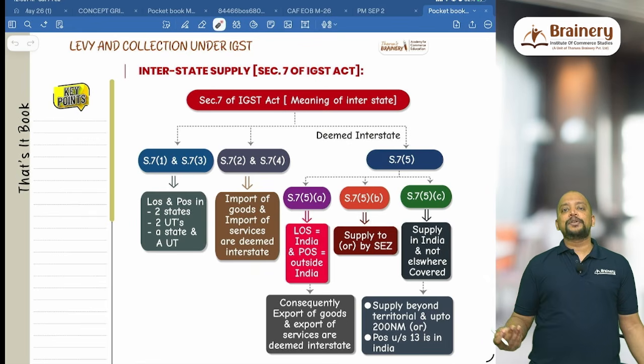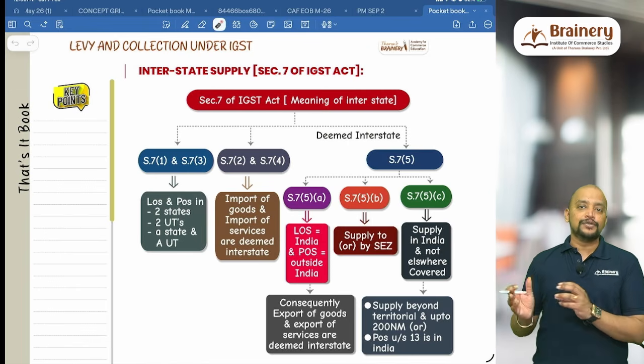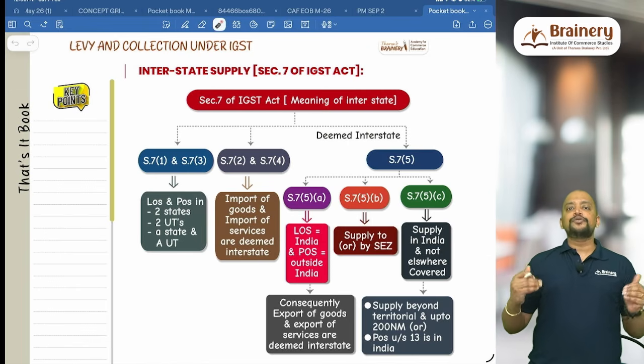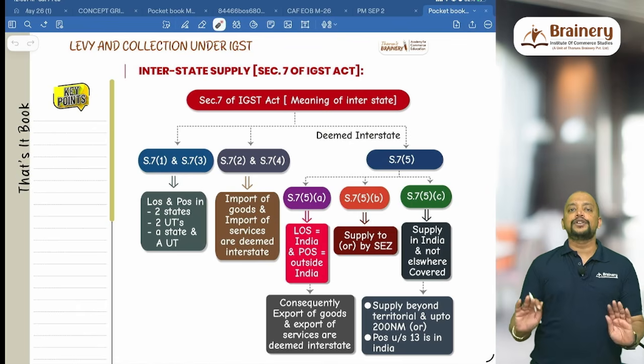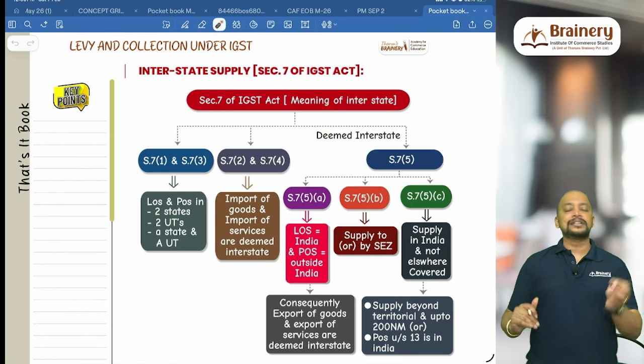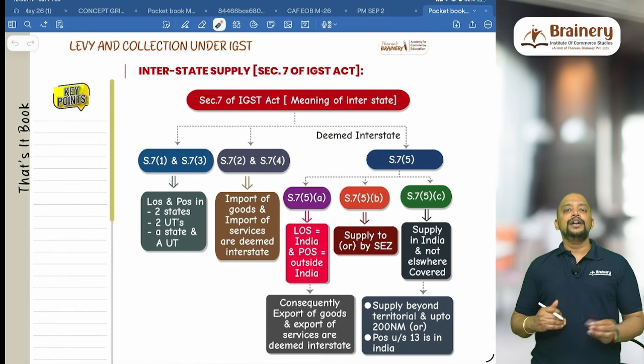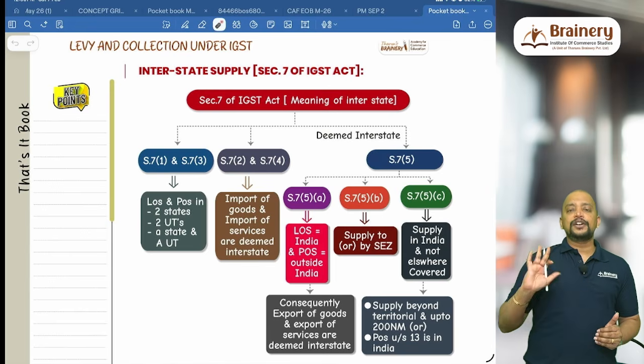That depends on whether the supply involves movement of goods or does not involve movement of goods, etc. That is, we need to invoke the place of supply provisions. But when it is import of goods and import of services, we don't have to invoke the place of supply provisions. Then next, what is the meaning of import of goods? Bringing goods from outside India to India is known as import of goods.